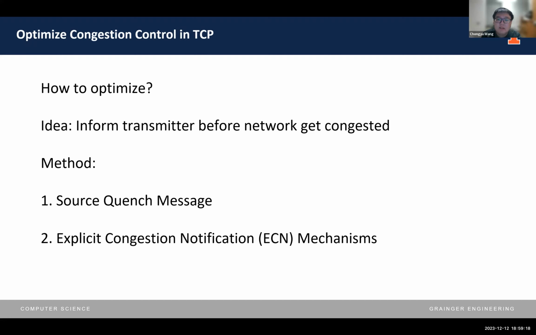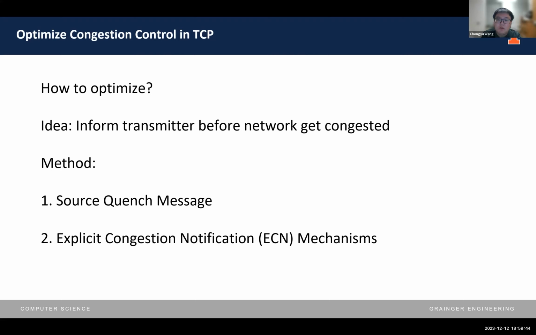There are some methods to achieve it. First, the source quench message. ICMP source quench message is an early ECN mechanism implemented in TCP/IP networks. When the queue of the router is full, it will send a source quench message to the transmitter.